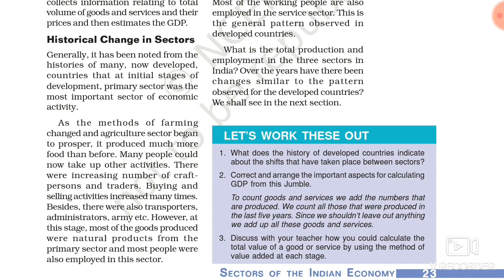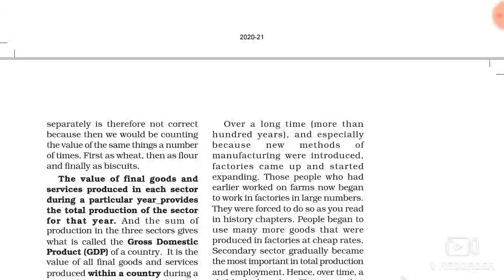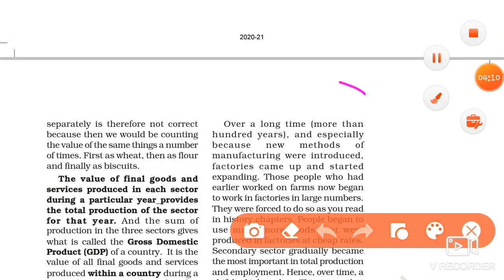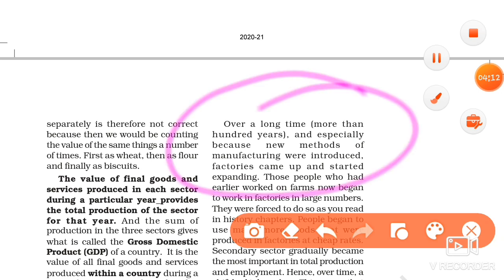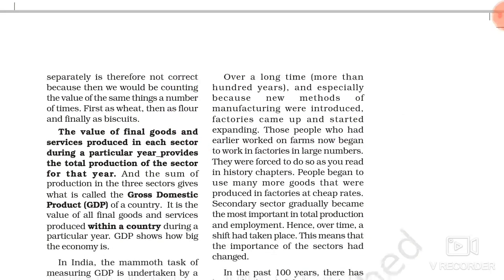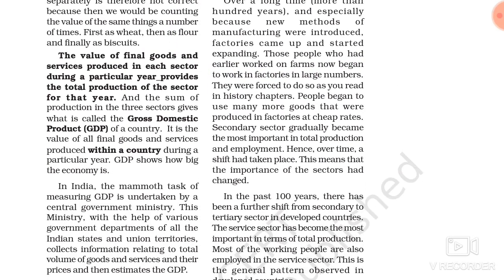So here again, over a long time, more than 100 years, and especially because new methods of manufacturing were introduced, factories came up and started expanding, and those people who had earlier worked in farms began to work in factories in large numbers. So with the development of agriculture and farming, and with the development of machines and technology, people are able to work in different sectors.